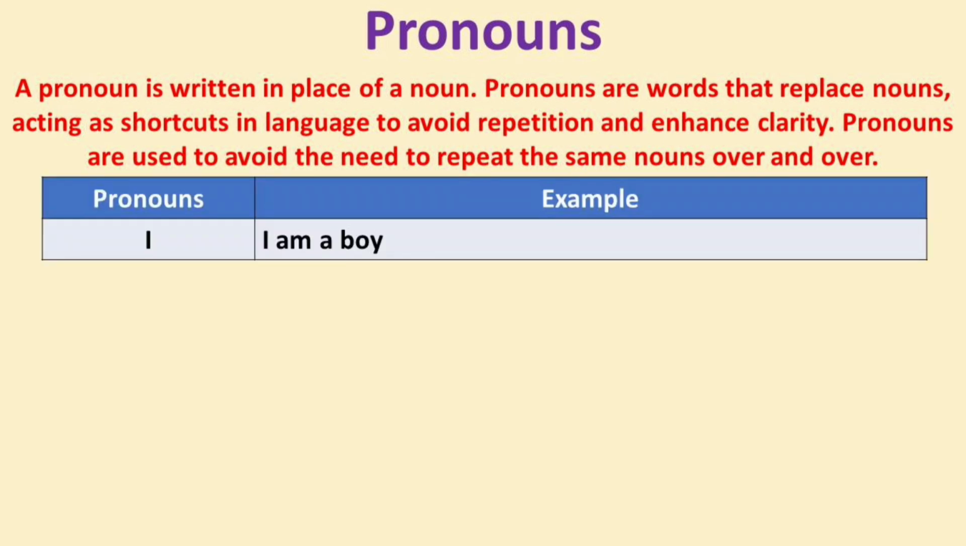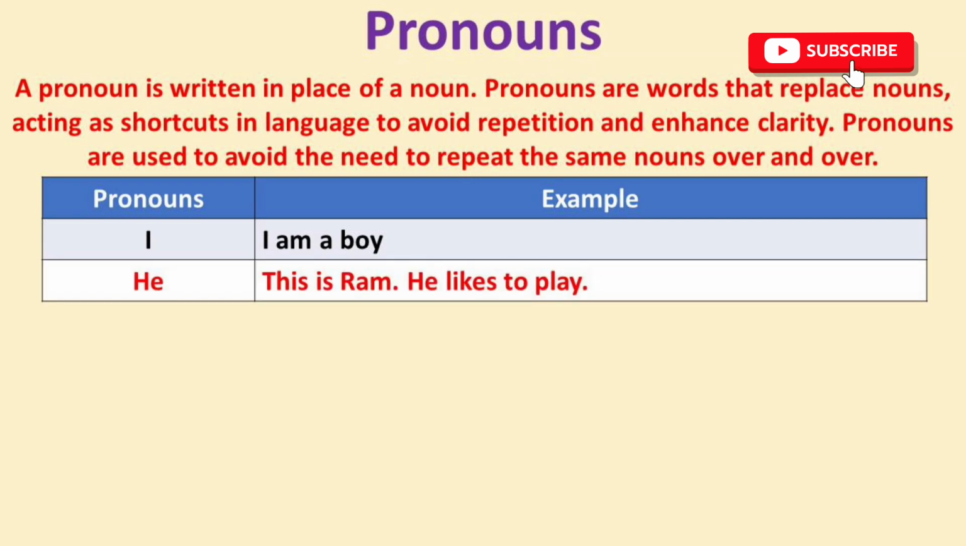First we discuss pronoun I. I am a boy. I is a first-person singular pronoun used to refer to the speaker or writer. It is a subject pronoun, meaning it is used when the speaker is performing the action in a sentence. In other words, it is the one doing the verb. So, the answer is, I am a boy.